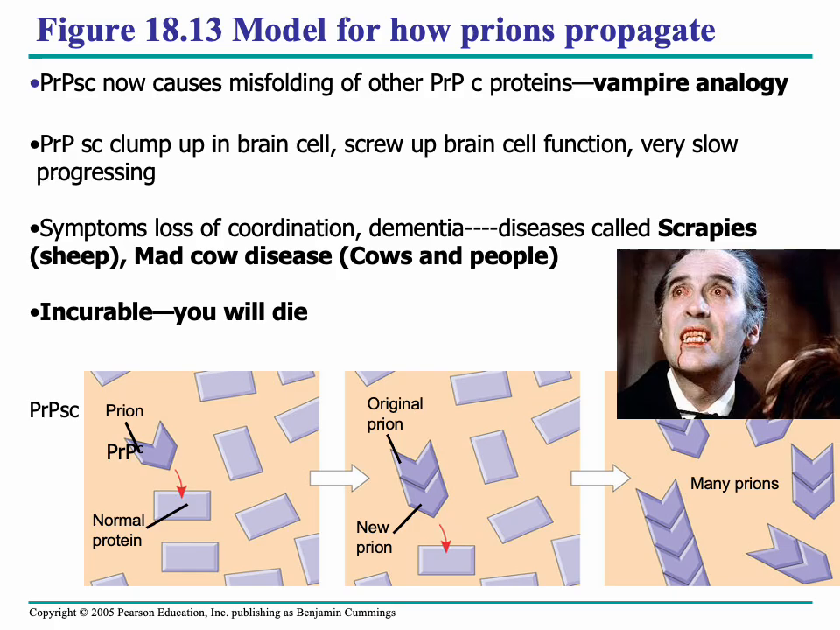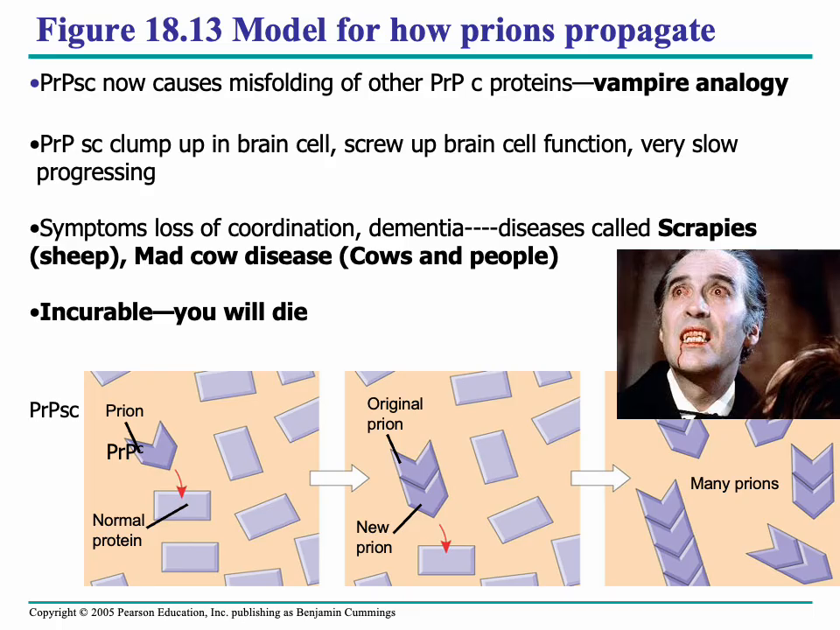Now you've got to understand vampires. You know about vampires: there's a vampire and it bites you, you become a vampire, and then you turn around and bite other people and they become vampires, and pretty much everybody becomes a vampire after that. That's what's going on here.